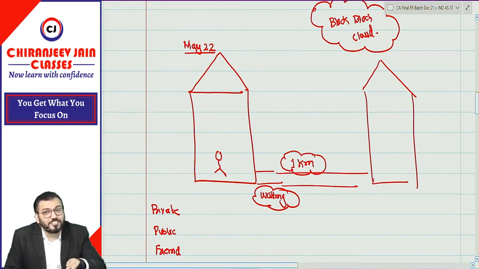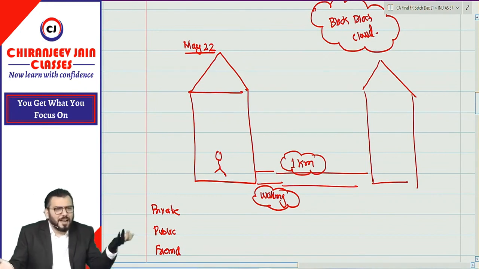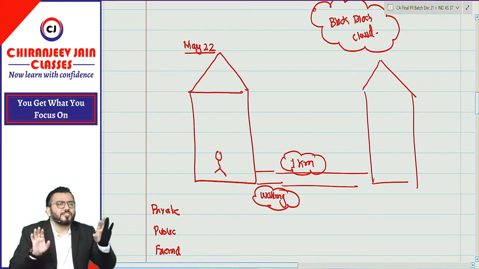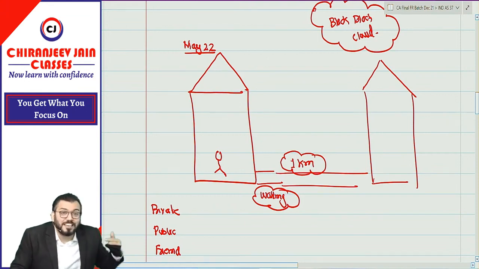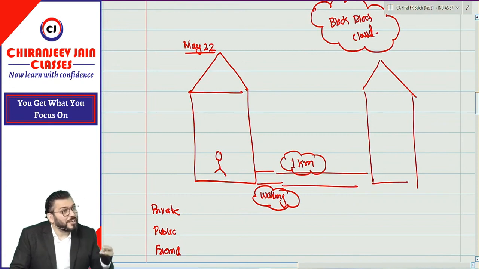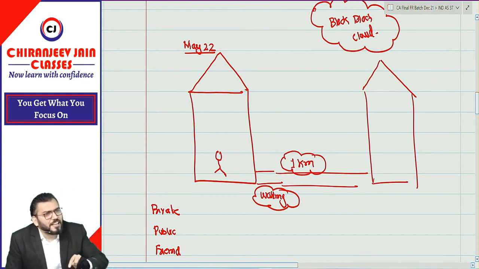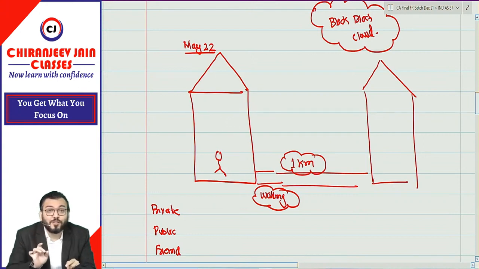Means if this person is creating provision, you can't say why you are creating provision. But it might happen this student has decided not to take umbrella because chances are very less. But can I say when he is not taking umbrella, he will inform his parent that I am going without umbrella, please save me if the rain falls. Disclose the information to the user of financial statement.